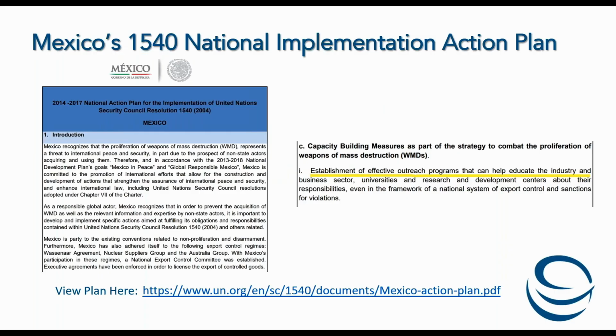To best illustrate how to use the ASI database when you do not have any specific assistance in mind, this video will use the country of Mexico's 2014 to 2017 National Action Plan because it presents relatively broad national CBRN non-proliferation assistance needs to effectively implement Resolution 1540. Now, from Mexico's 1540 National Implementation Action Plan of 2014, we know that the government has acknowledged a need for effective outreach programs to help educate its industry and business sector about their non-proliferation responsibilities. If you wish to check for yourself, you can find the plan on the 1540 Committee website here.